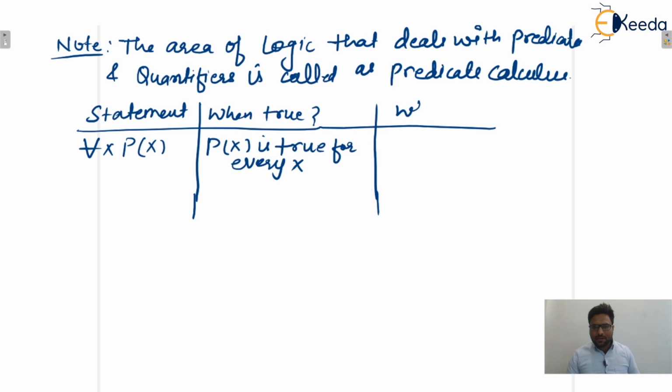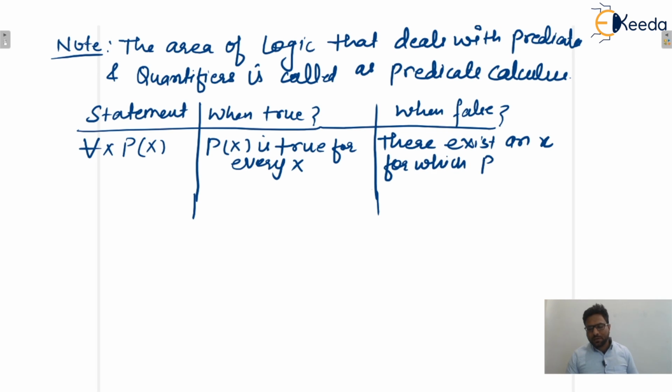And when is it false? You tell me. When there exists an x for which p of x is false, then we can say that this entire statement is false. So this one will be true only when p of x is true for every x, and this one will be false when there exists an x for which p of x is false, isn't it?